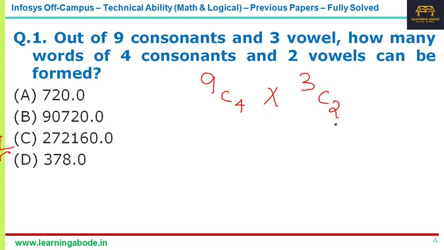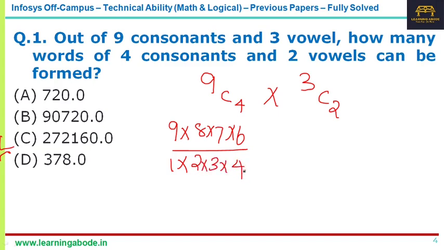So 9C4 into 3C2. Now 9C4 you can write starting from 9 with 4 numbers: 9, 8, 7 and 6, and in the denominator starting from 1 you write 4 numbers. Into 3C2, which we know is 3.